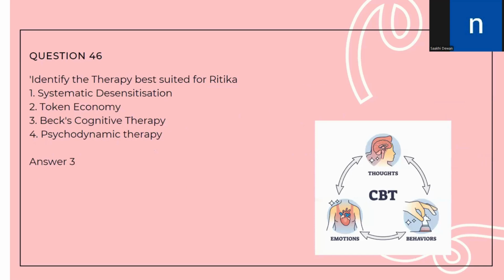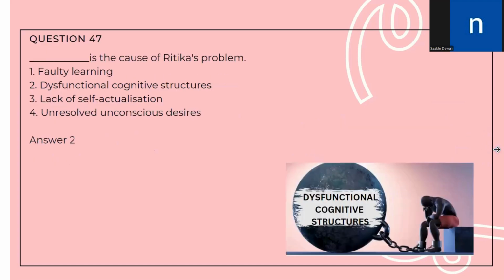The first question states, identify the therapy best suited for Ritika. So she suffers from dysfunctional cognitive thoughts. She has dysfunctional cognitive structures right now. So the most effective therapy for her will be Beck's cognitive therapy. So the correct answer is option number three, cognitive therapy provided by Aaron Beck. Let us move to question number 47. Dash is the cause of Ritika's problems. So as we just discussed, the cause of Ritika's problems is the dysfunctional cognitive structures that she has harbored. So the correct answer is option number two.